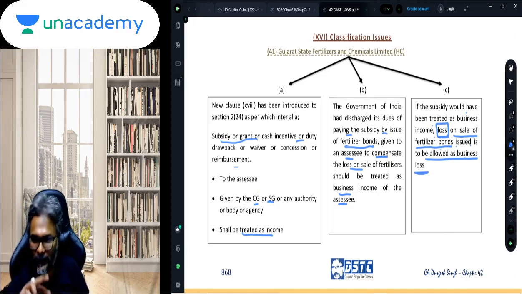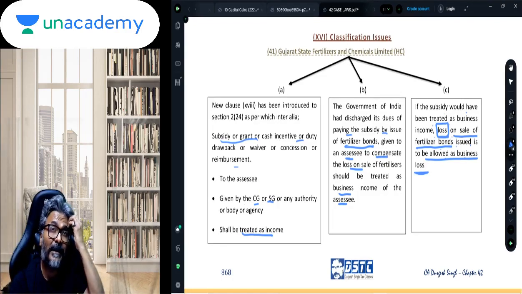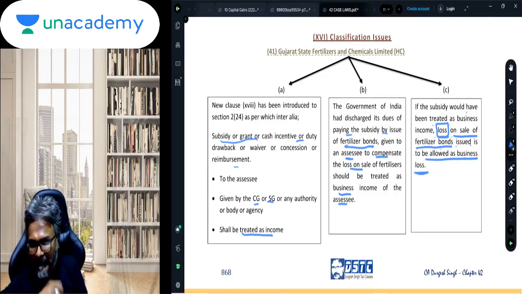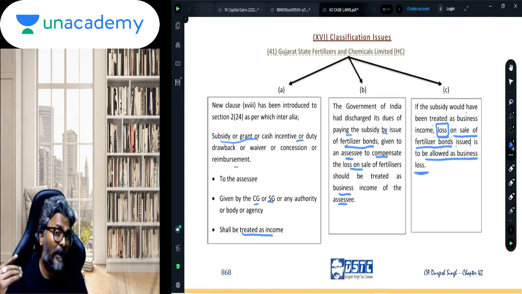So it's like a twin blade. When you receive the bond, it is an income. But when you sell the bond, say you recognized 100 rupees as income, but at the time of sale you have sold it at 80, that 20 would be referred to as what? This is a business loss. So when you recognized this as income originally at 100 when you received the bond, and subsequently sell this bond at rupees 80, then that loss of 20 will be referred to not as a capital loss, but as a business loss.